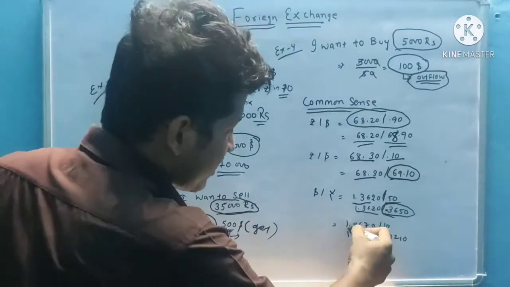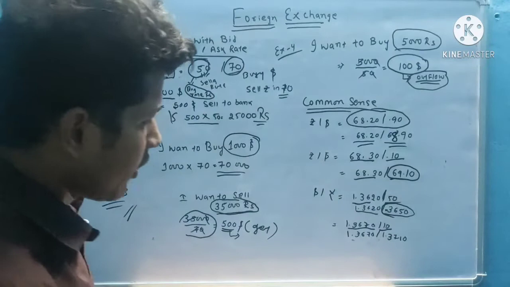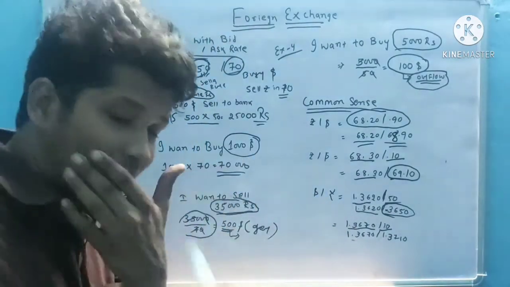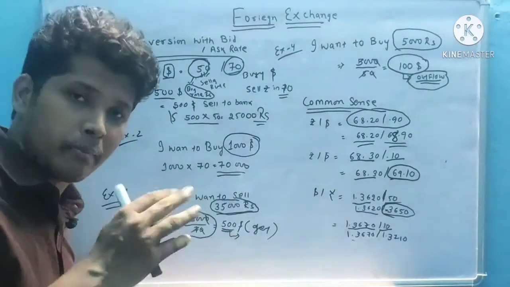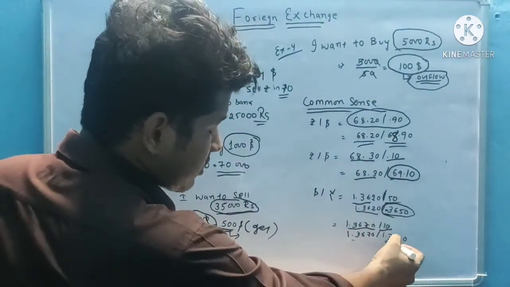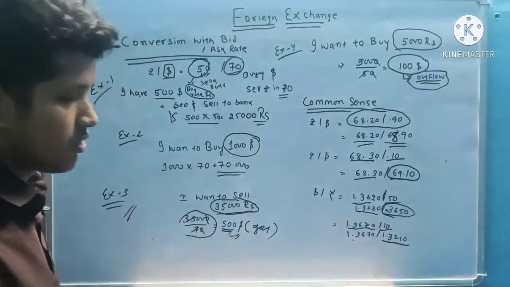Suppose the question gives 1.3670 oblique 10. Here if I choose 1.3670 oblique 1.3610, then the ask rate will be lower than the bid rate. That's why I will choose the next decimal greater than it, 1.3710.